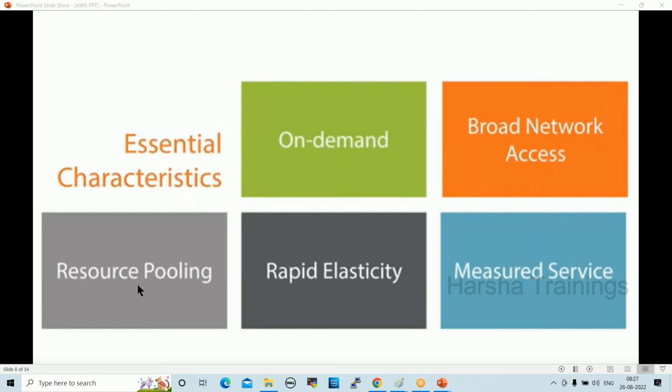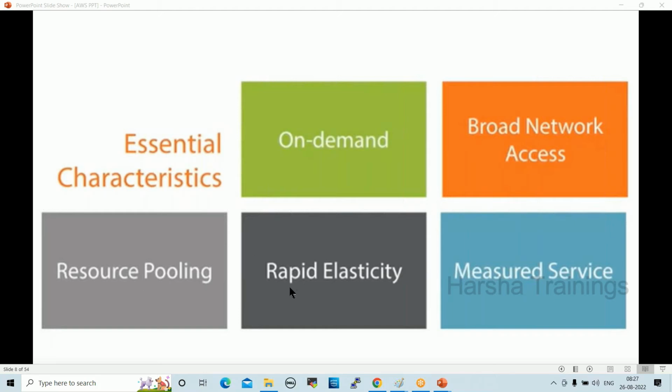Terminate means delete, right? Whenever we are going to terminate the server, we have to take a backup of the server. Whatever volume storage is available in the server, we can save somewhere. Whenever the project team requires it again, we can reuse that. That is nothing but resource pooling. You can pool it and reuse it, right?